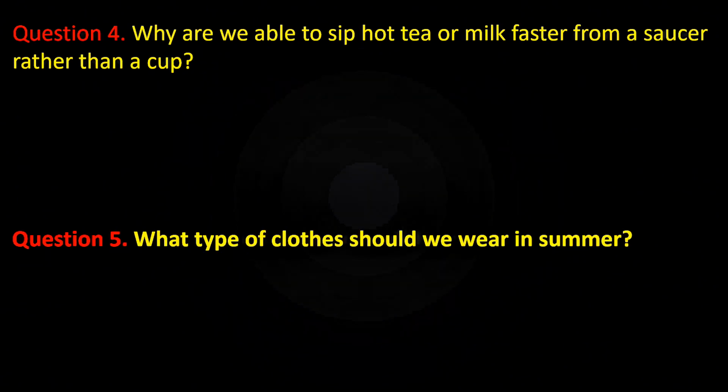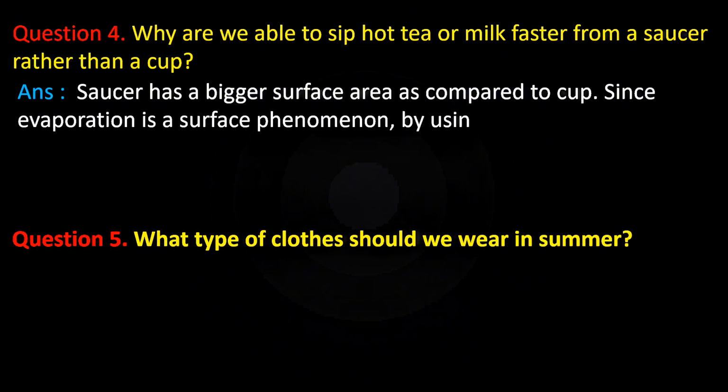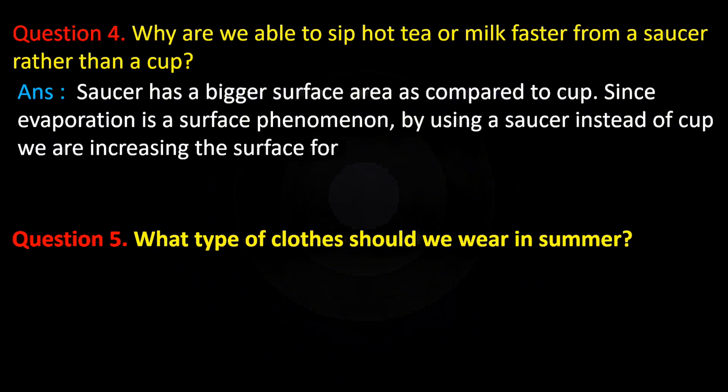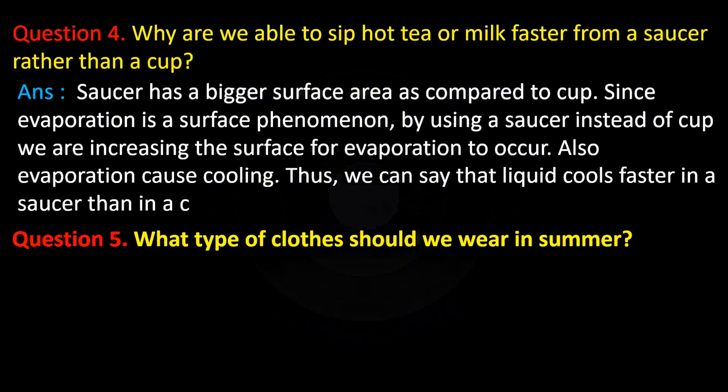Question number 4. Why are we able to sip hot tea or milk faster from a saucer rather than a cup? Answer. Saucer has a bigger surface area as compared to cup. Since evaporation is a surface phenomenon, by using a saucer instead of a cup, we are increasing the surface for evaporation to occur. Also, evaporation causes cooling. Thus, we can say that liquid cools faster in a saucer than a cup.